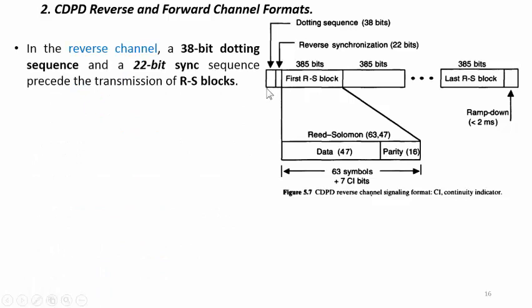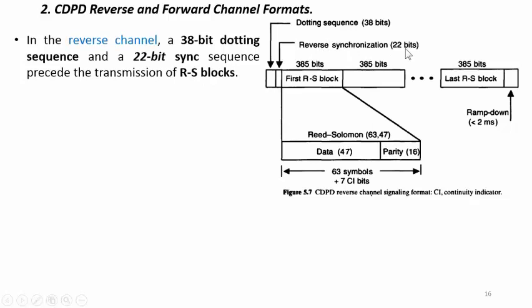In this reverse channel, a 38-bit dotting sequence and a 22-bit sync sequence, that is the reverse synchronization sequence, precede the transmission of the RS block, also known as the Reed-Solomon block.